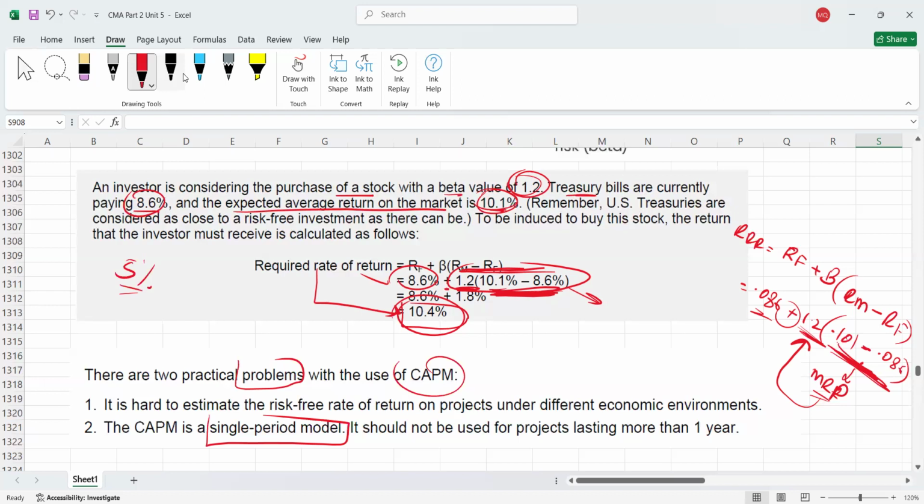Understood? Second thing, it is hard to estimate the risk-free rate of return on projects under different economic environments because every country has a different inflation rate, right? And it can be used only for a single period. Okay, guys, I hope it is clear.